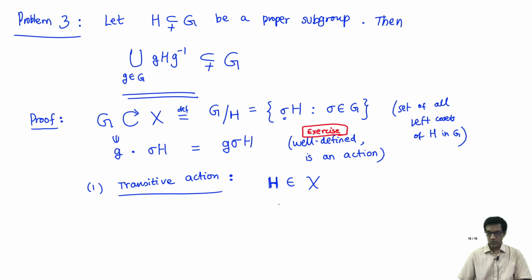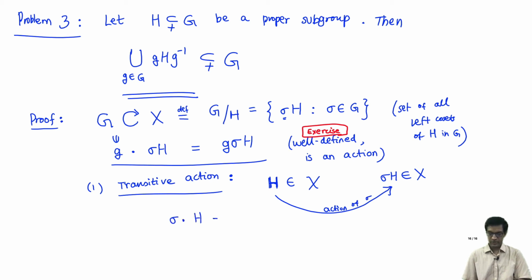What do other cosets look like? Any other coset looks like sigma H. Every coset looks like this. Now, how do I get sigma H from H? Well, if you just see what this definition is, all it says is you just multiply on the left by the appropriate group element. I can get sigma H from H by acting by sigma. Here I'm picking identity as my representative of H, if you wish. So sigma acting on identity H is just sigma H by definition.